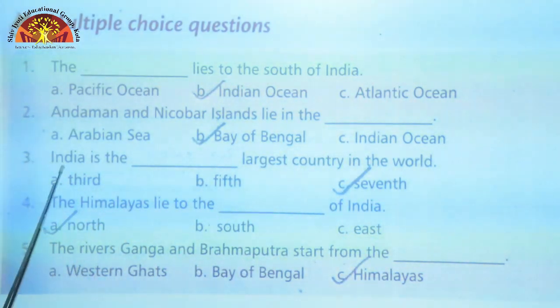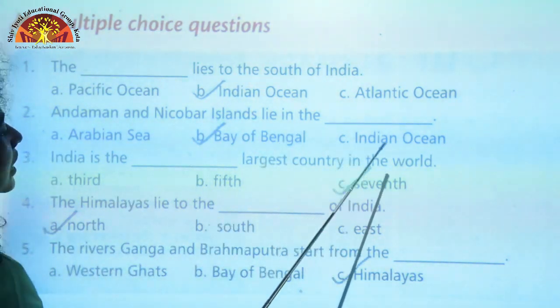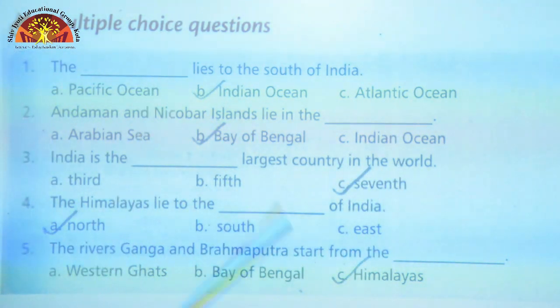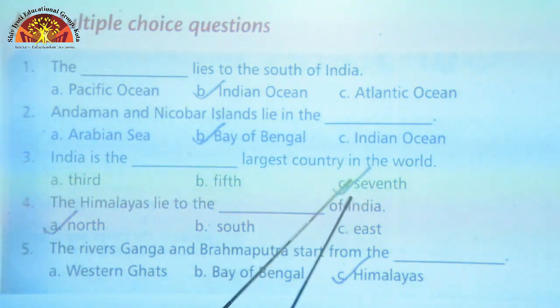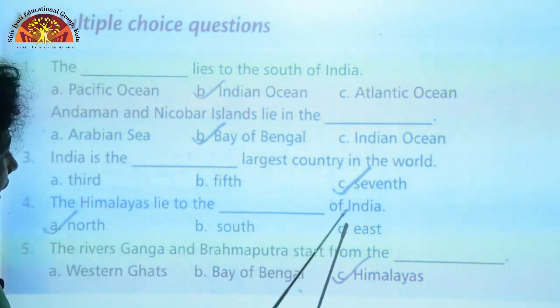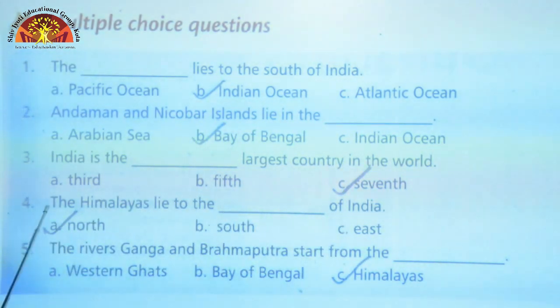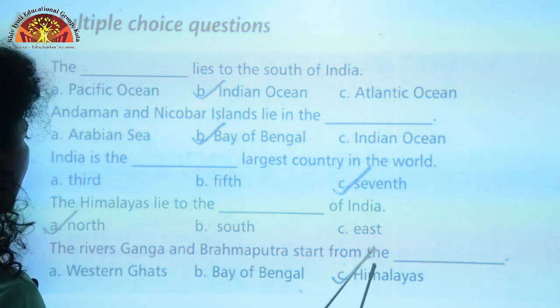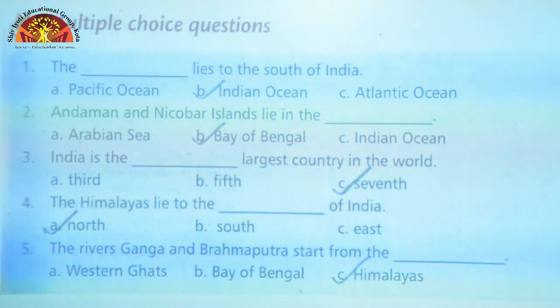Question 3. India is the dash largest country in the world. In terms of area, India is the 7th largest country in the world. Question 4. The Himalayas lie to the dash of India. The Himalayas lie to the north of India. Question 5. The rivers Ganga and Brahmaputra start from the Himalayas.